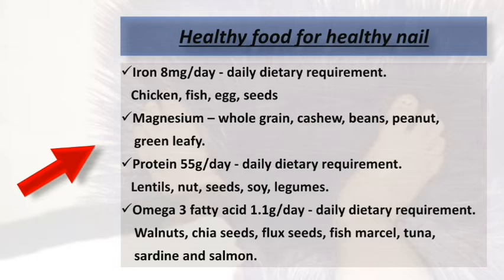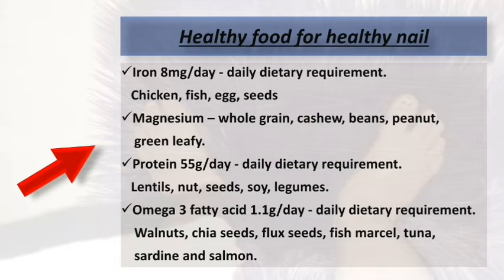Protein protect the nail from damage. Food like lentils, nuts, seeds, soy, legumes, which contains high protein. Omega-3 fatty acid helps to lubricate and moisturize the nails, giving them shiny appearance, preventing dry, brittle nails.